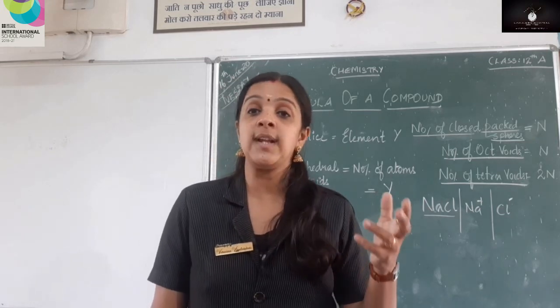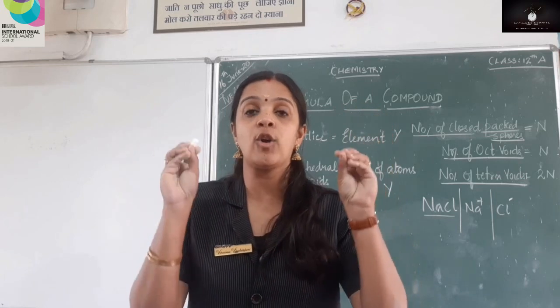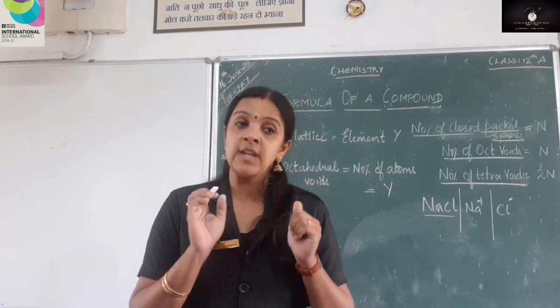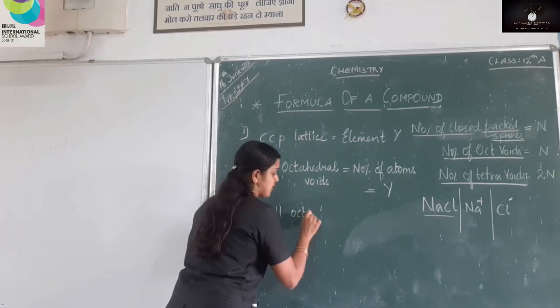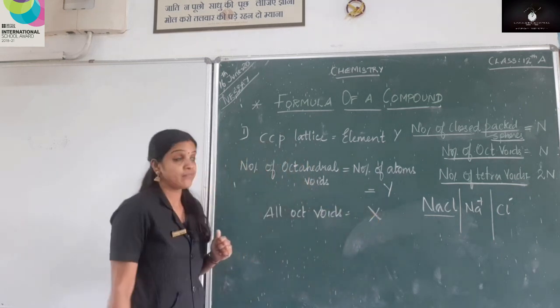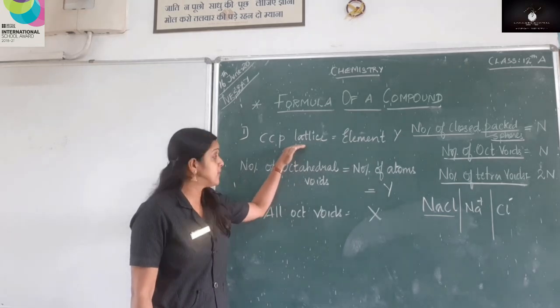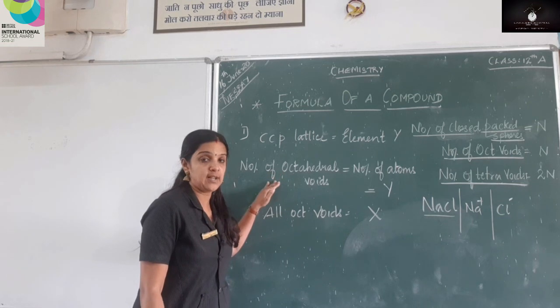Now what is X there? X is equal to the number of octahedral voids. All the octahedral voids are occupied by element X. That is what is given to you in the question. So Y is occupying the CCP lattice, which will be equal to N, that is number of octahedral voids.